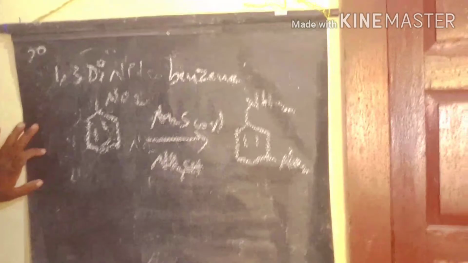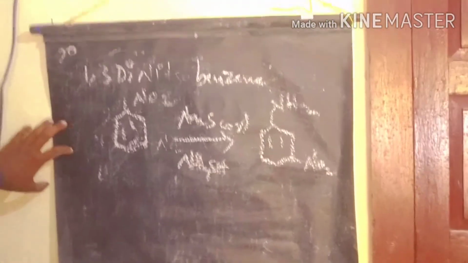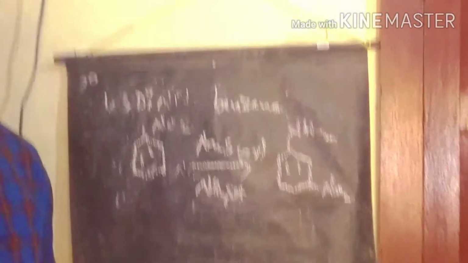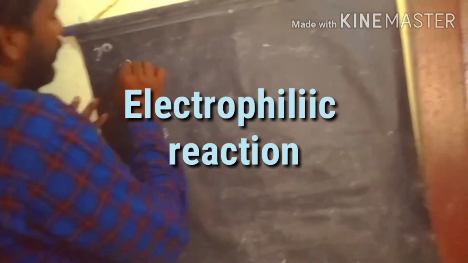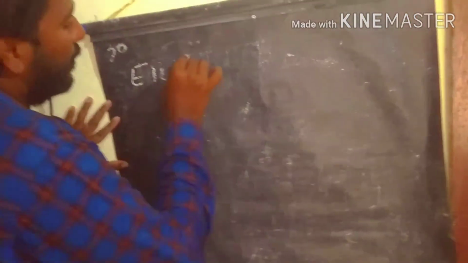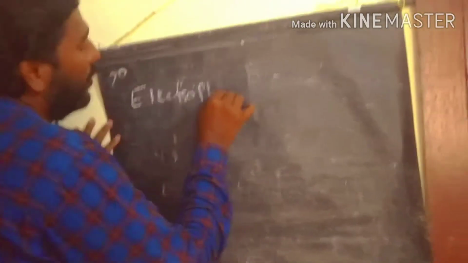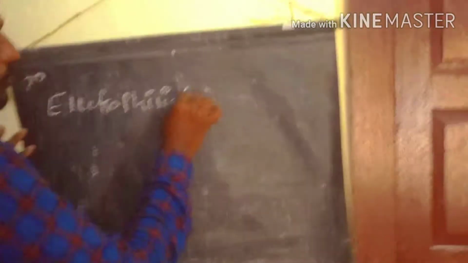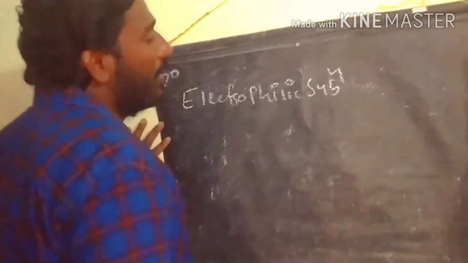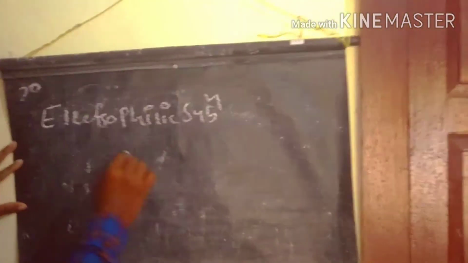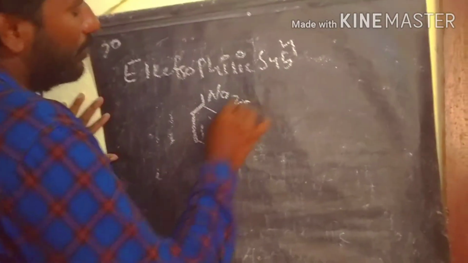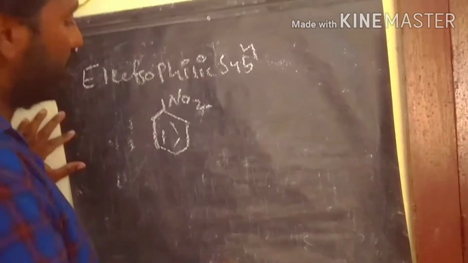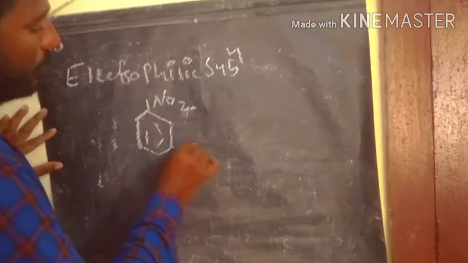Let's see the electrophilic substitution reactions of nitrobenzene. We already discussed electrophilic substitution reactions. If nitrobenzene is involved in an electrophilic substitution reaction, the newly entering electrophile takes the meta position, because here the electron density is very low compared to the ortho and para positions, because of the minus I and minus M nature of the nitro group. So the meta position is electron rich compared to ortho and para.